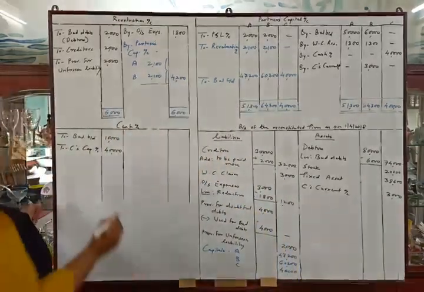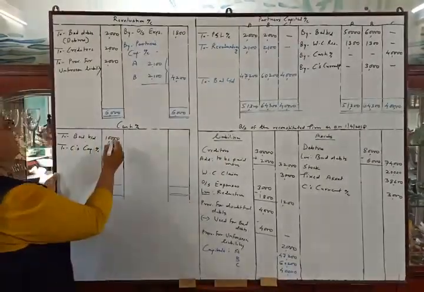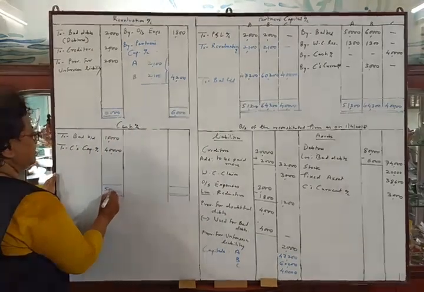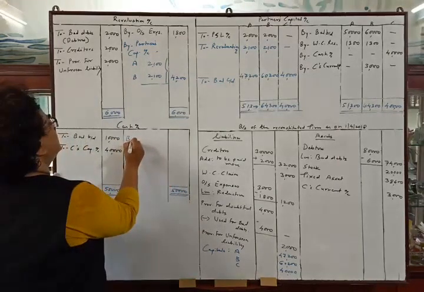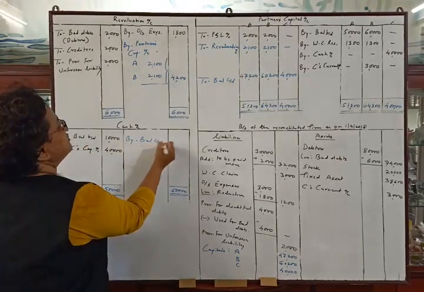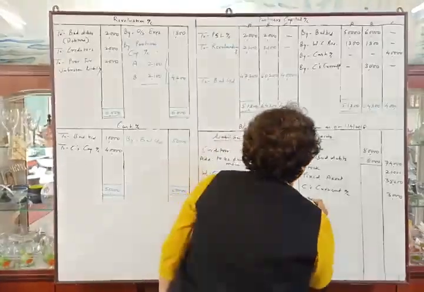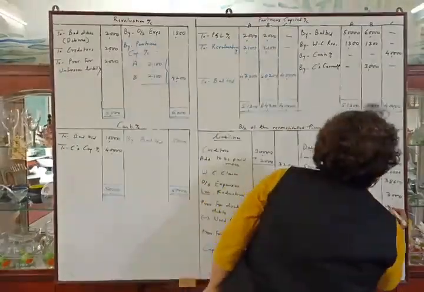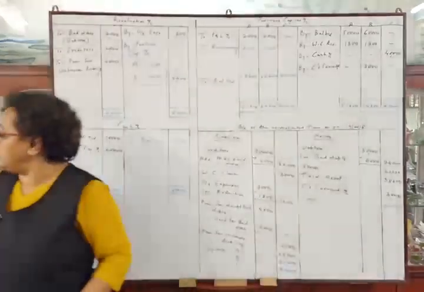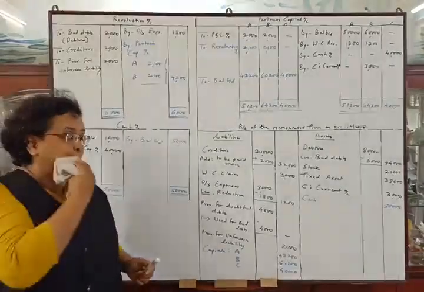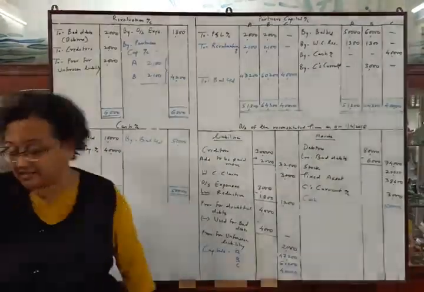Now we will tally the cash account. Total is 50,000. So the balance by balance carried down 50,000 and we will transfer this balance in balance sheet asset side. So cash 50,000. Okay. Now we have to tally the balance sheet. We have to make the total of liability side and total of asset side.